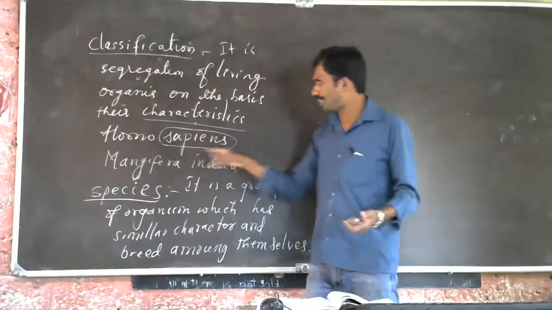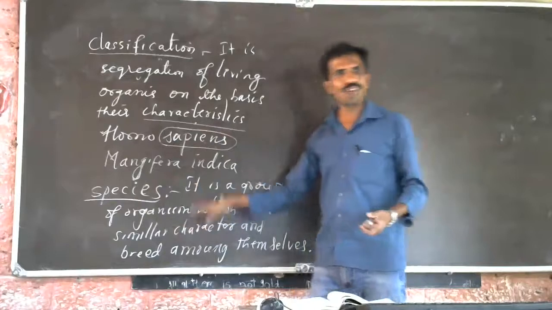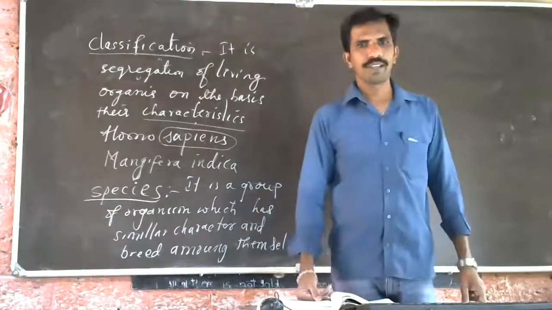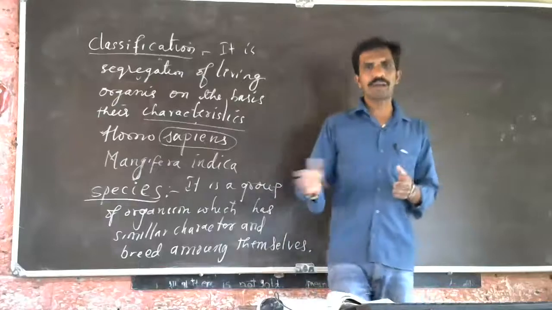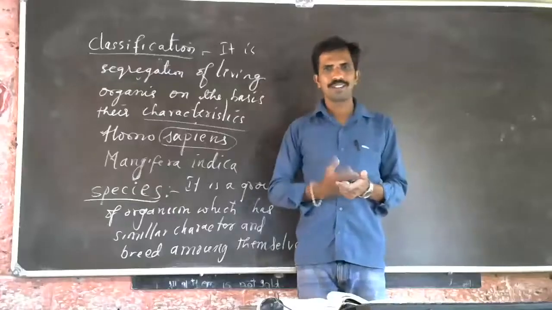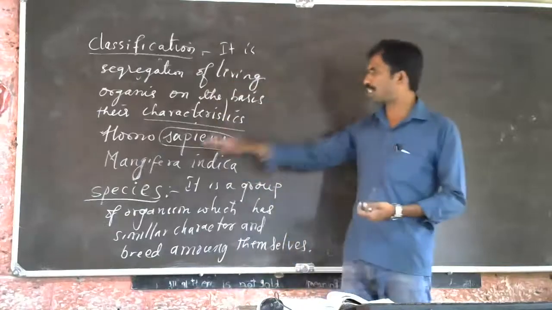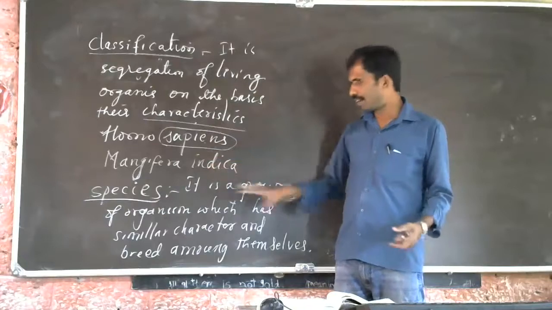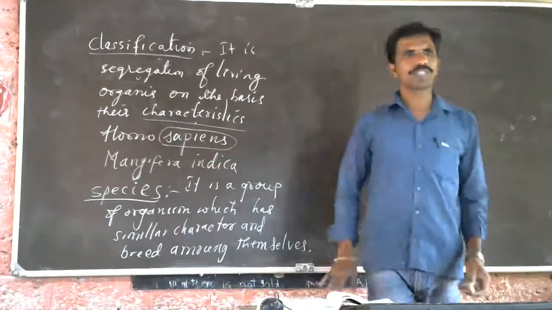So all these animals which come under sapiens will have the same character and can breed among themselves. We continue our generation by reproduction. Without reproduction, we cannot continue our generation. That reproduction happens in our own species, that is sapiens only.